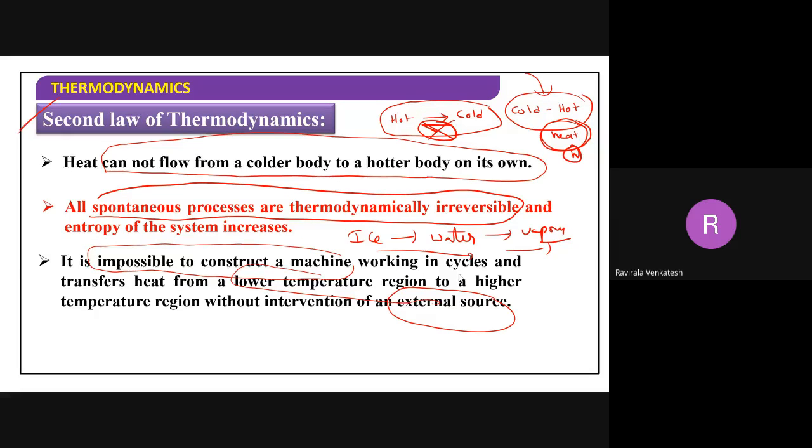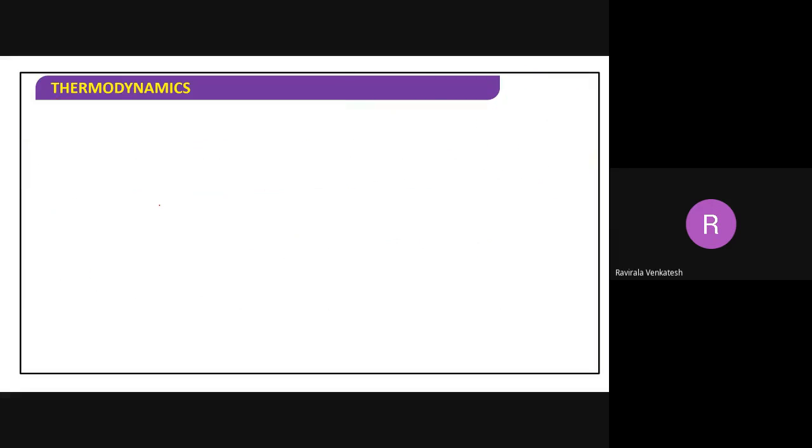By using some electricity, you can convert heat flow from cold to hot. So what they are saying is that we cannot construct a machine which works in a cycle in which heat flows from lower temperature to higher temperature. This cannot be done without using any external source of energy. Understood? So this machine cannot be a perpetual machine, generally we call this one.